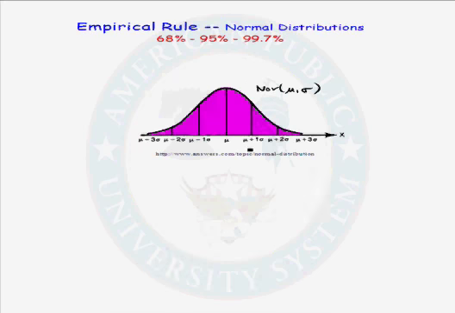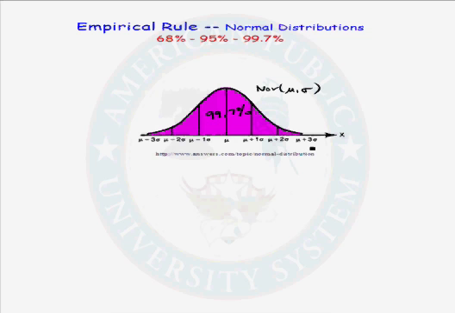Now, if we go out 3 standard deviations from the mean in both directions, we will have approximately 99.7% of all observations. So there are very few observations beyond 3 standard deviations from the mean.